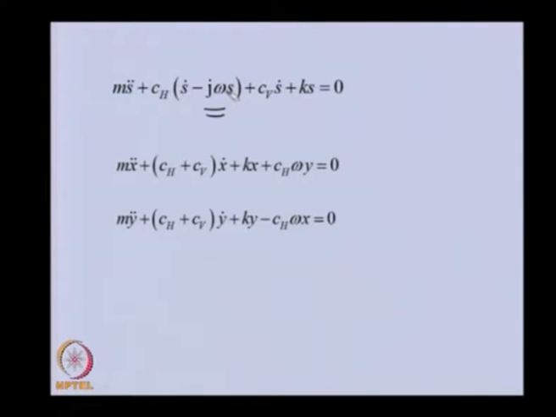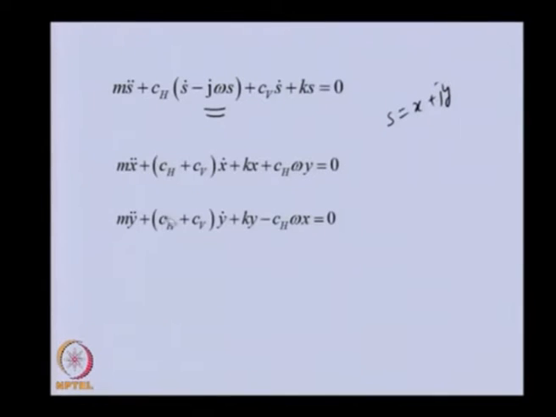Now we can take the real part and the imaginary part of this to get these two equations, because we defined S equal to x plus jy. This is the equation of motion in the x direction, and this is in the y direction.